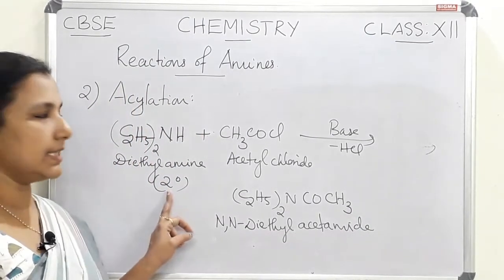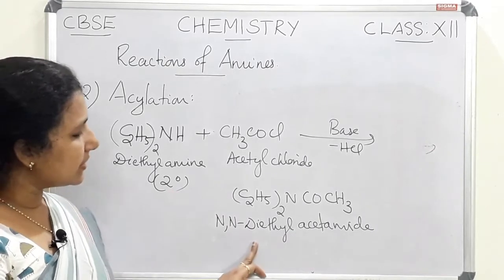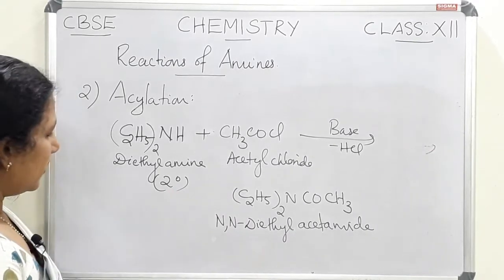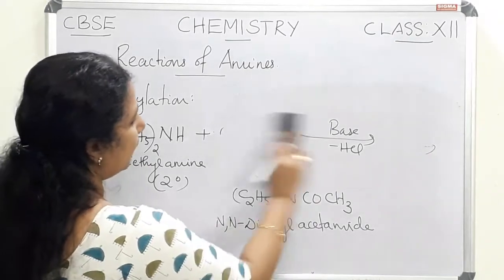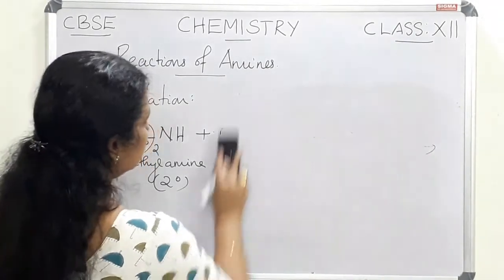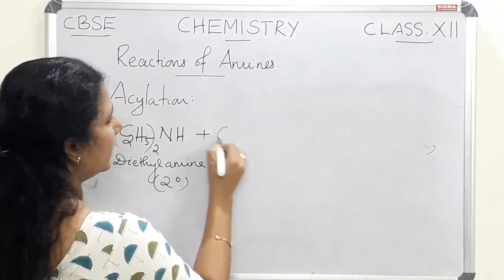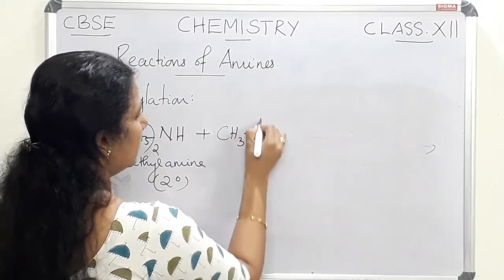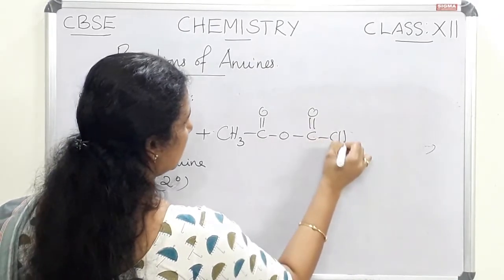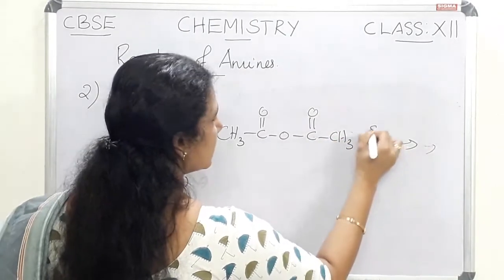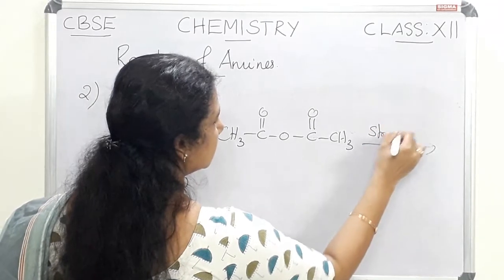If you are taking a secondary amine, the acylation reaction takes place. Instead of acetyl chloride, we can take acetic anhydride, CH3COOCOCH3, in the presence of a strong base.